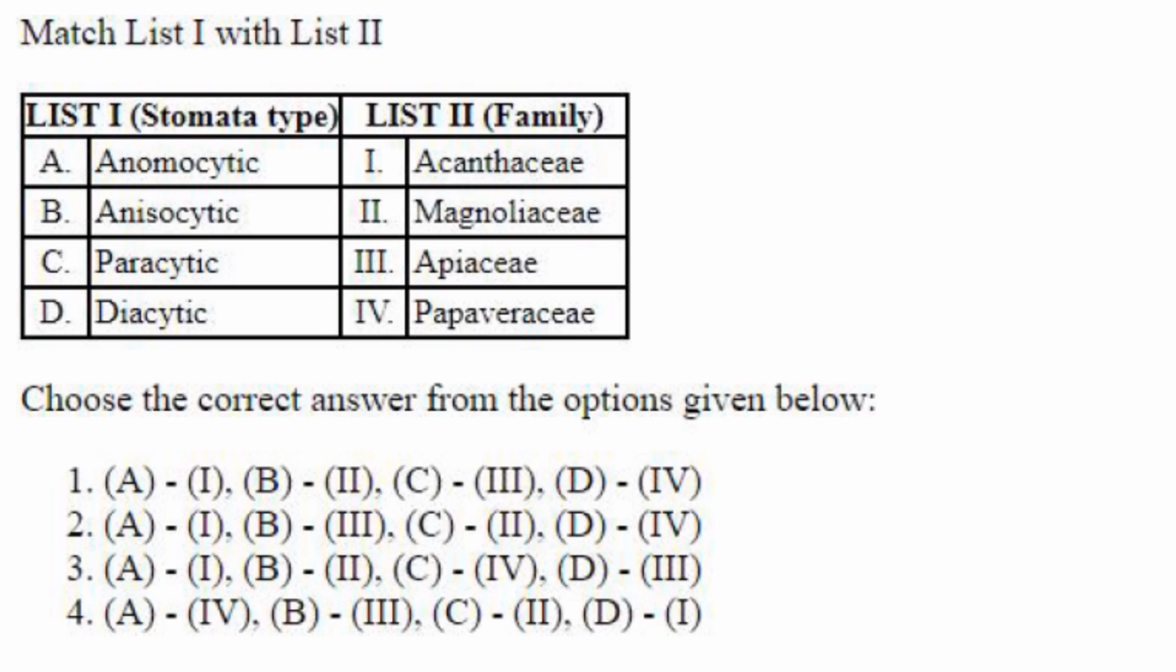Then next one. The type of stomata and the family to which it belongs. Anomocytic stomata is found in Papaveraceae, A4, that is there in option 4 only. So that must be your answer. Then anisocytic stomata is found in Apiaceae. Paracytic stomata is found in Magnoliaceae, and diacytic stomata is found in Acanthaceae. So A4, B3, C2 and D1 is the answer.